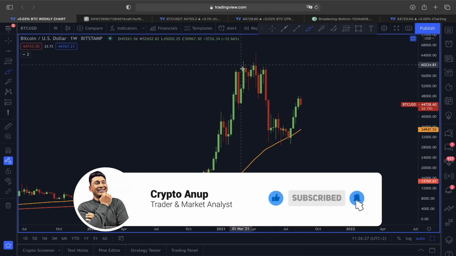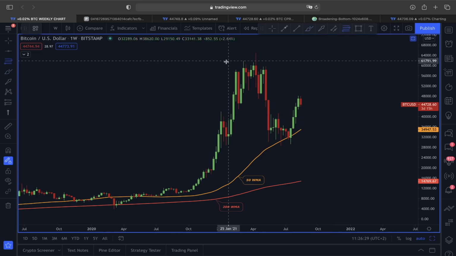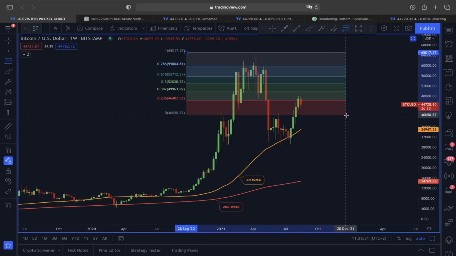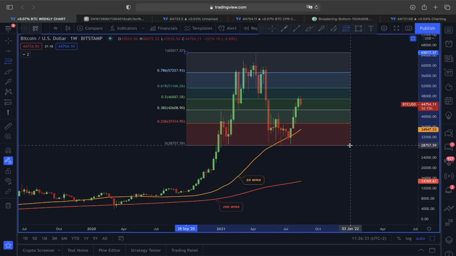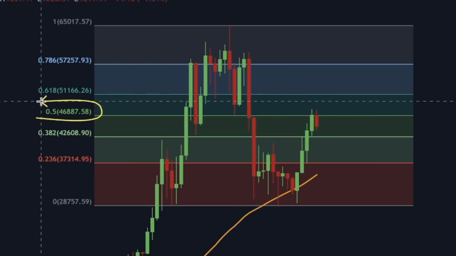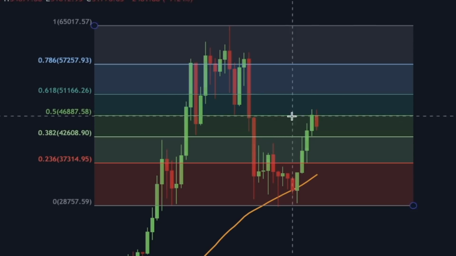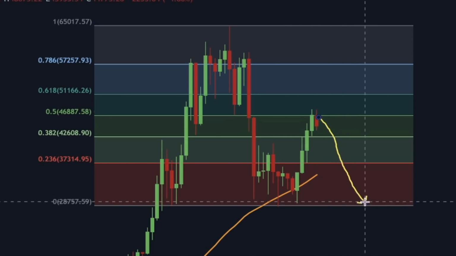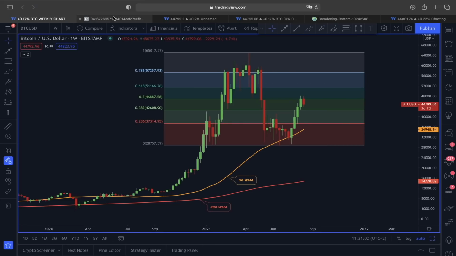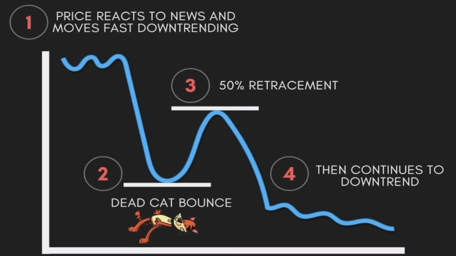So now, starting this year in a weekly time frame, we are finding a very hard time to break out of this 0.5 Fibonacci retracement line. Since we are getting a clear rejection from this 0.5 Fibonacci line, is this a possible sign of a trend reversal? Because this is how an actual dead cat bounce scenario looks like. After reaching the 0.2 area, we see a retracement around the 0.5 Fibonacci line, and that is where this dead cat bounce scenario happens.